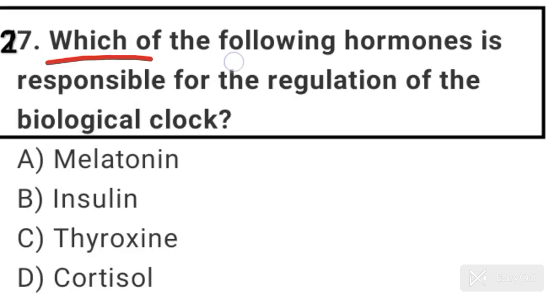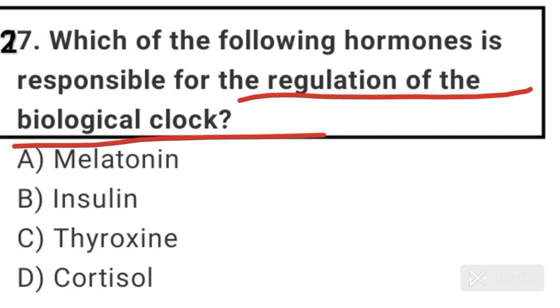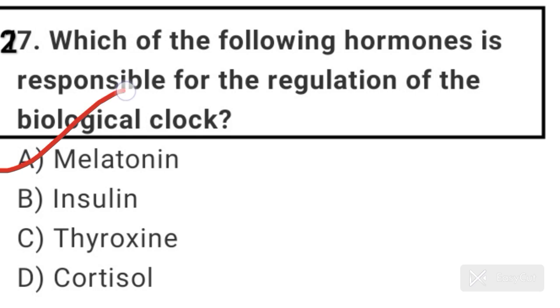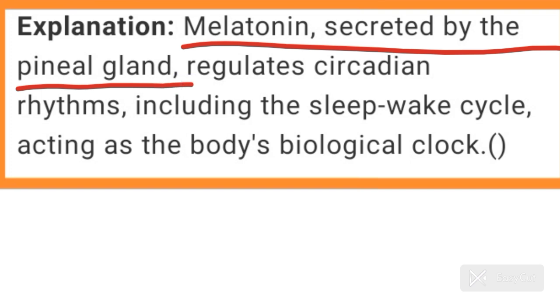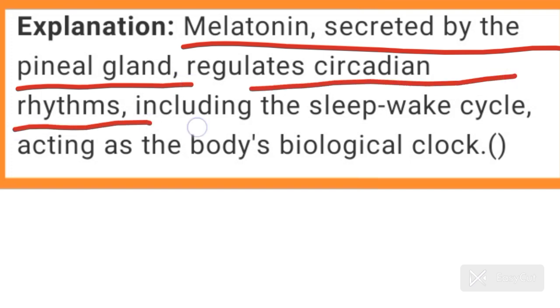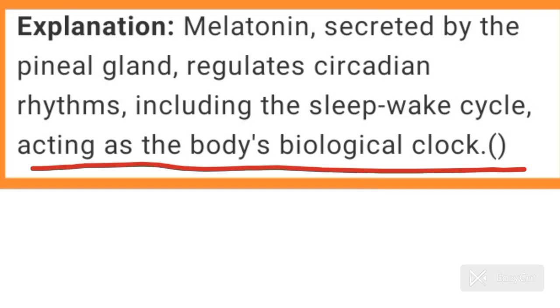Question number 27. Which of the following hormone is responsible for the regulation of the biological clock? Answer is option A. Melatonin regulates biological clock. Melatonin secreted by the pineal gland. It regulates circadian rhythm, including the sleep-wake cycle, acting as the body's biological clock.